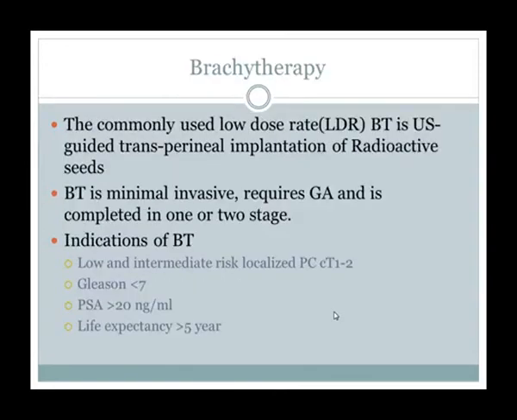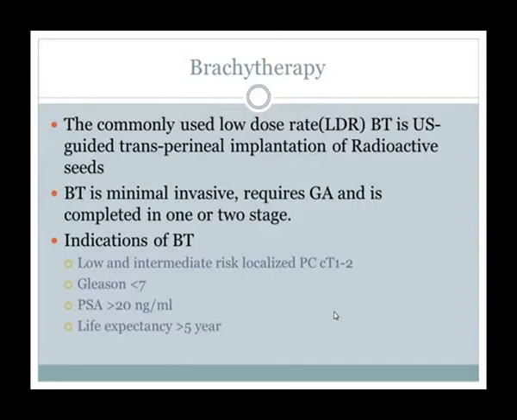So another option is brachytherapy. The commonly used low dose rate brachytherapy is ultrasound guided transperineal implantation of radioactive seeds. This brachytherapy is minimally invasive and requires general anesthesia, and is completed in 1 to 2 stages. Very easy, but the indication is limited.